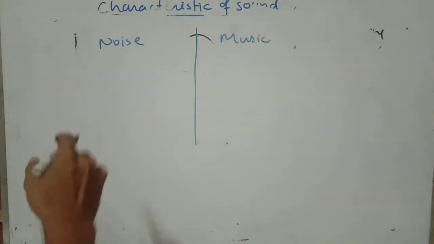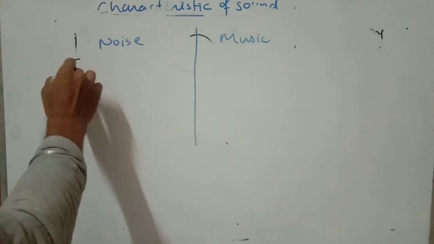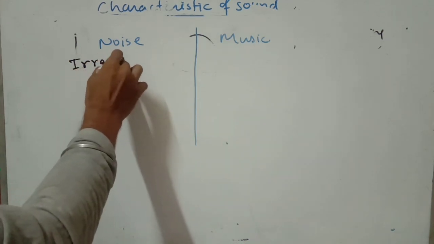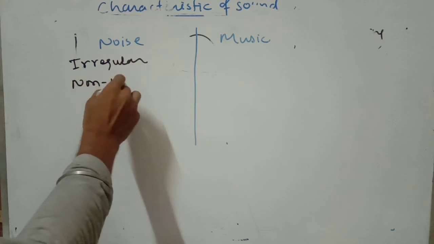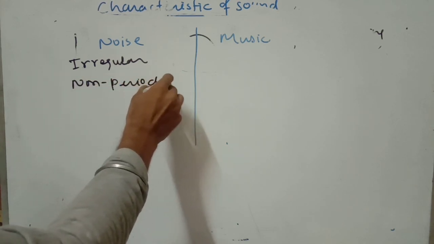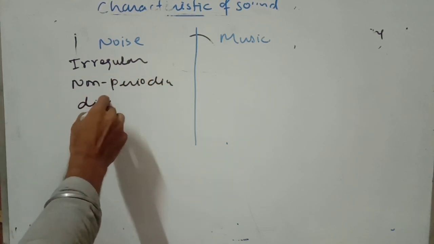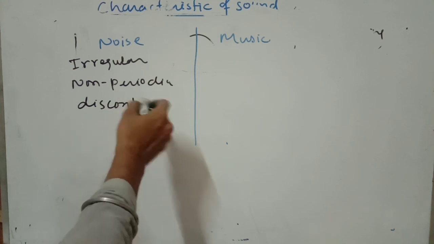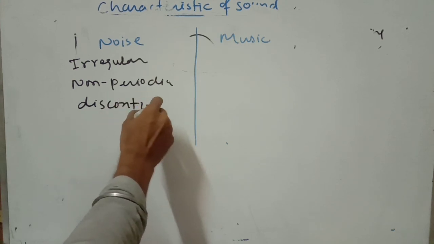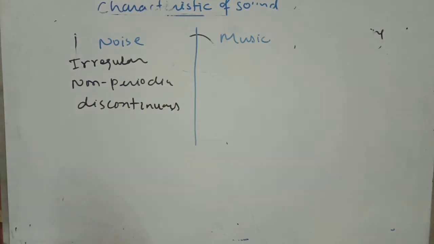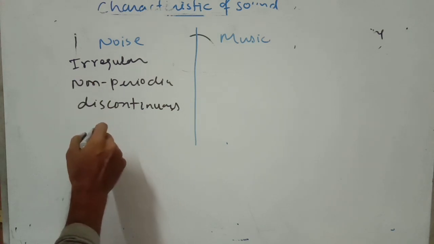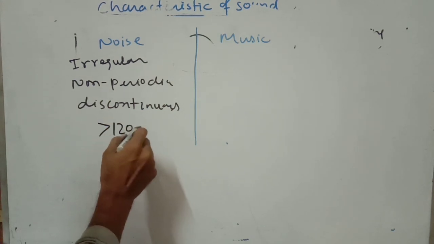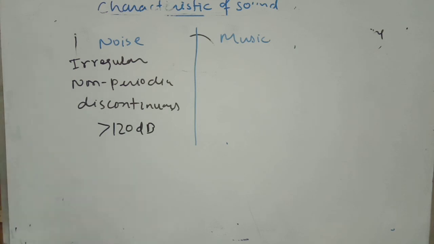Noise means the wave goes irregular, so you can write irregular, non-periodic, and discontinuous. The wave flows discontinuously, and the loudness of the sound that is noise, as already told, is greater than 120 decibel.